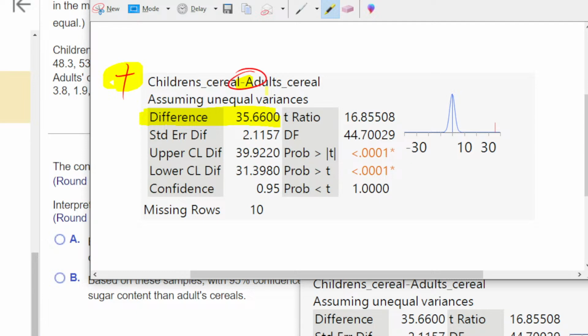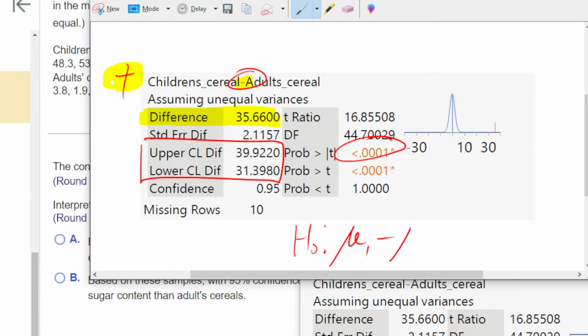And we review stuff in later classes because the difference is positive. Since the difference is positive, the children's cereal had more sugar. The difference being positive means that the first mean is higher. And then also the interval does not contain what, which means we could reject that value. When we test the null right here, the interval does not contain what value for the difference between children and adult cereal, which means we could reject it. So we could reject that value, which is the general null we use. What would be no difference?